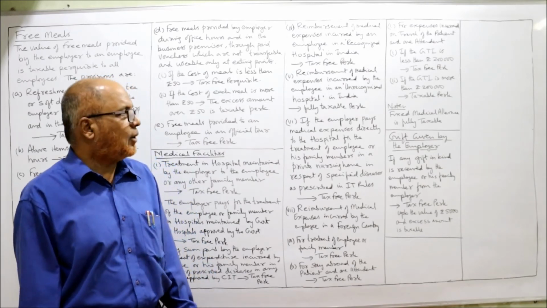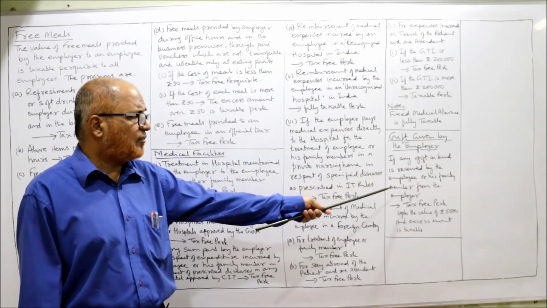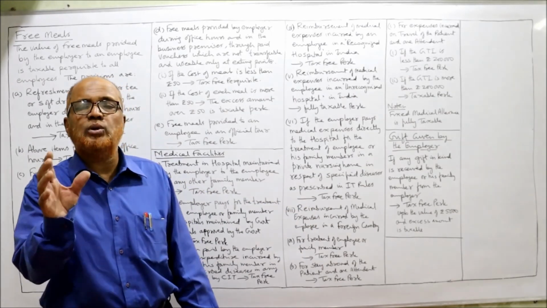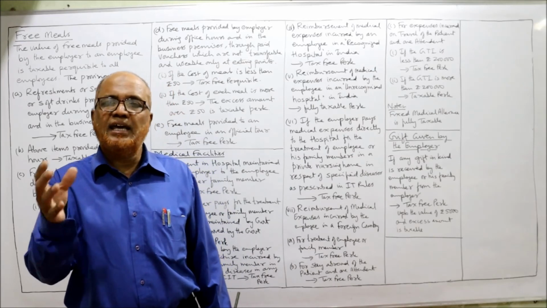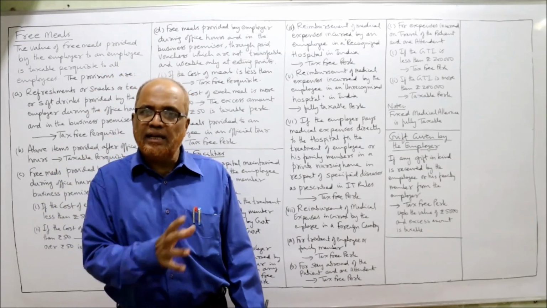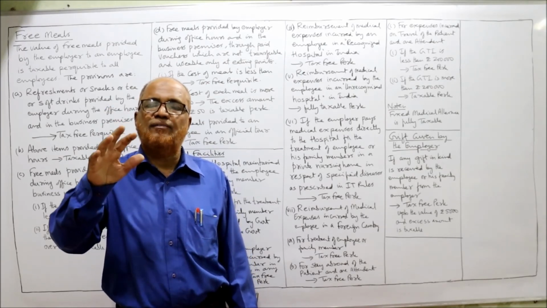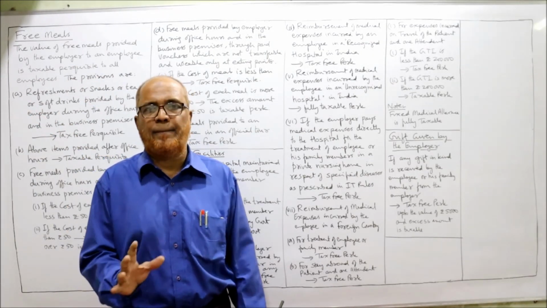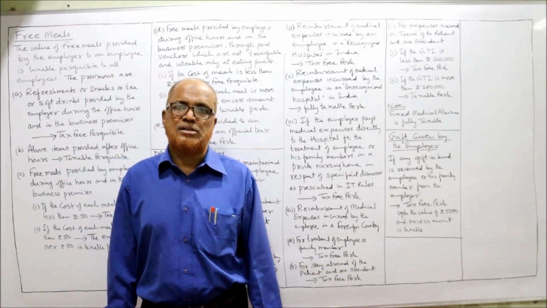Gift given by the employer. If any gift in kind is received by the employee from his employer, or his family member from the employer, it is a tax-free perk up to the value of 5,000. The excess amount is taxable. So if any gift is given in kind by the employer to the employee or their family members, the Income Tax Act says up to 5,000 is exempted. If the value of the gift is more than 5,000, the excess amount is taxable. So these are the different provisions regarding perquisites.